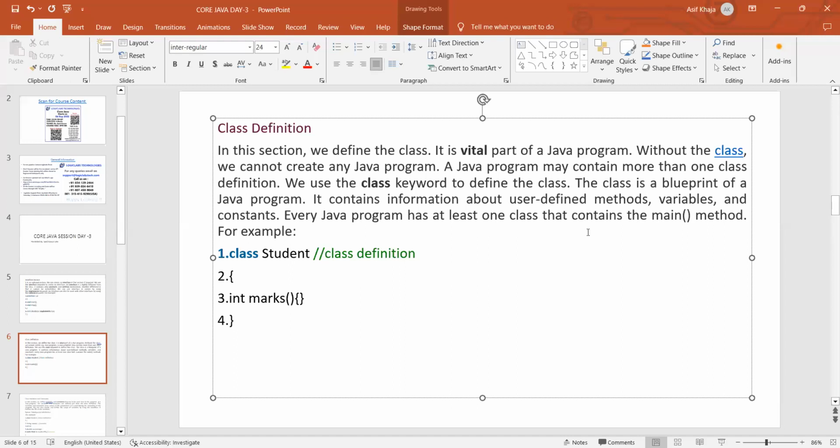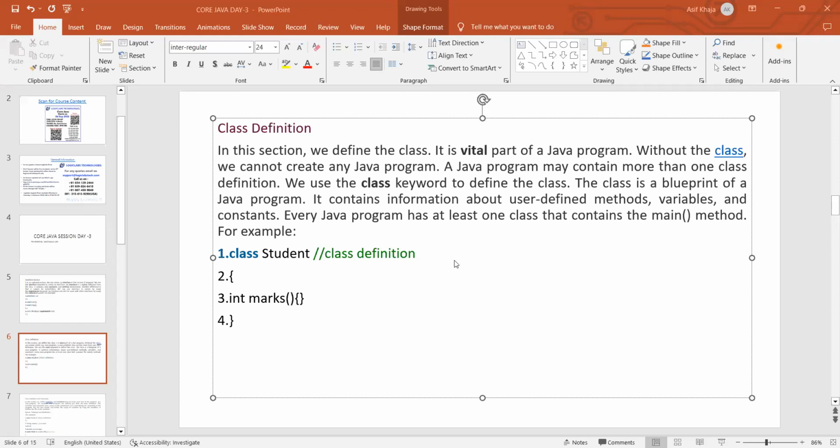Without the class, we cannot do any operations in a Java program. I told you, right? Without the class, we cannot create any Java program.